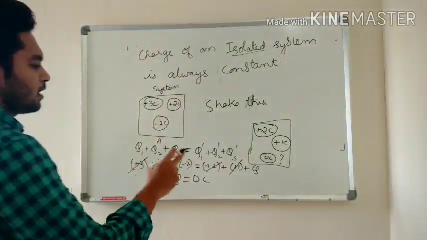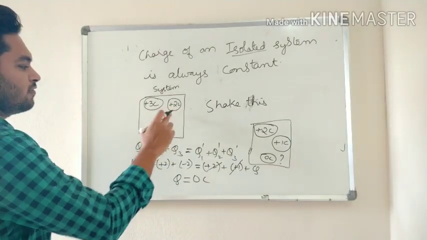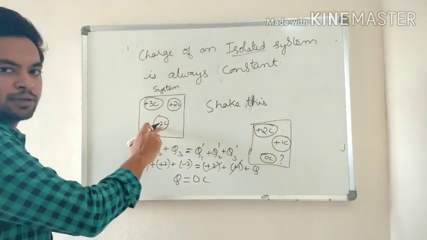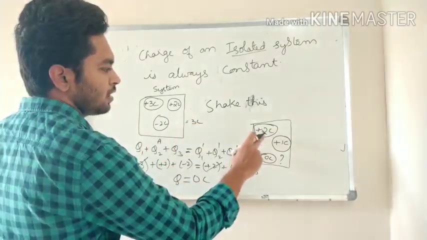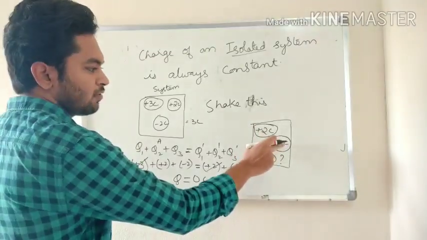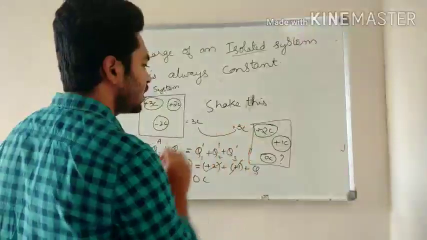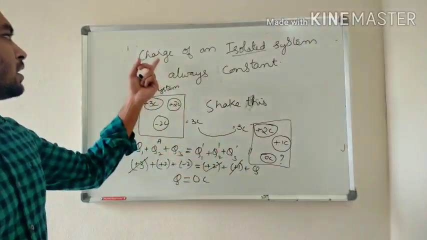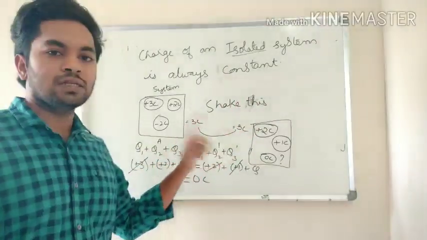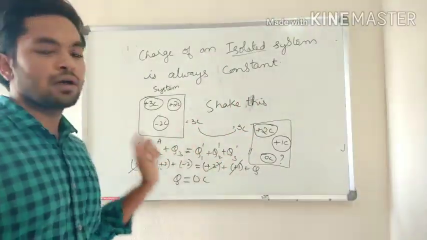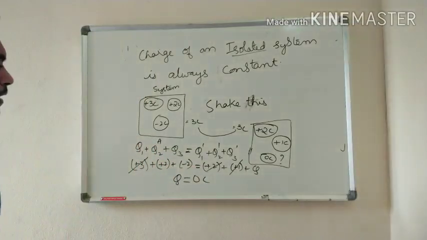If you add 3 plus 2 is 5, minus 2 is 3. This you are getting as 3 coulomb. Here 2 plus 1 is 3, plus 0 is also 3 coulomb. Both are equal. This means charge of an isolated system is always constant. Both are same, that is why we are calling it constant. Understood? Okay. Note it down.